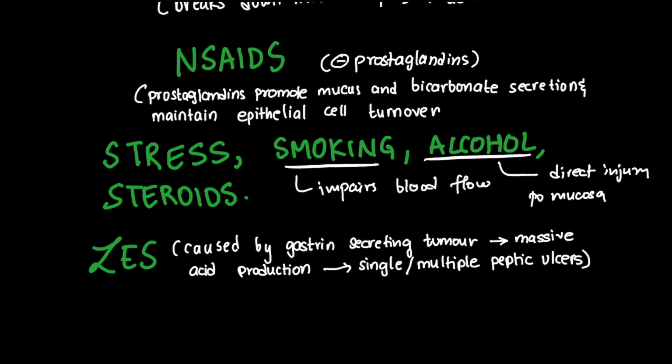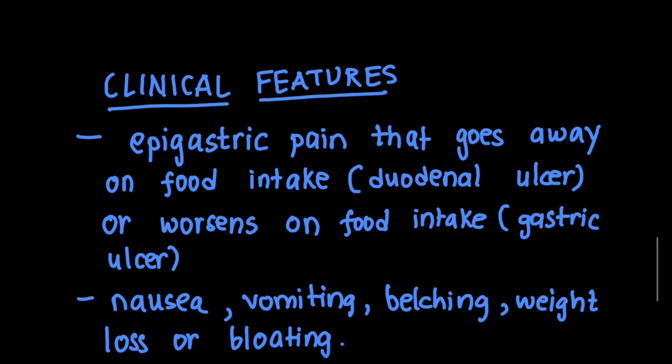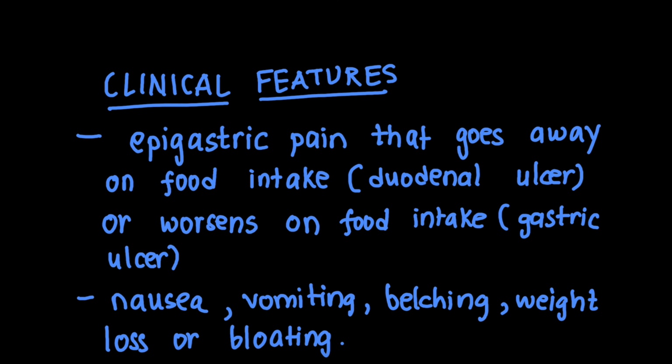ZES, which is also Zollinger-Ellison syndrome, is caused by a gastrin-secreting tumor, which leads to massive acid production and multiple ulcers. Clinical features of these are epigastric pain that goes away on food intake in duodenal ulcer, or worsens with food in gastric ulcer, nausea, vomiting, belching, weight loss, or bloating.